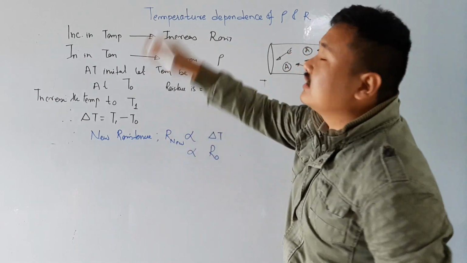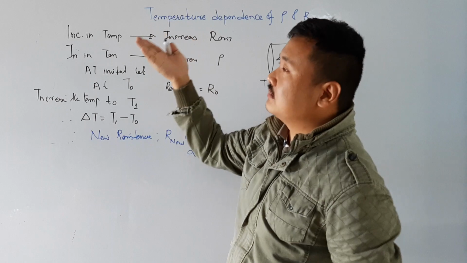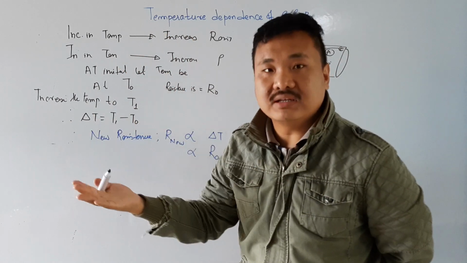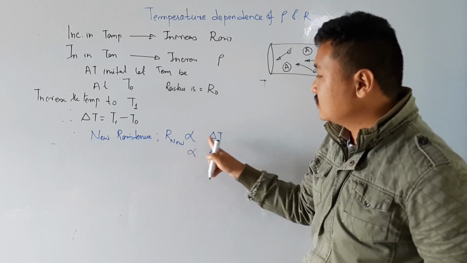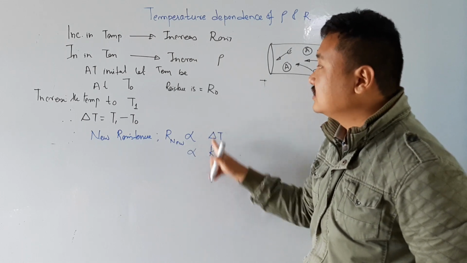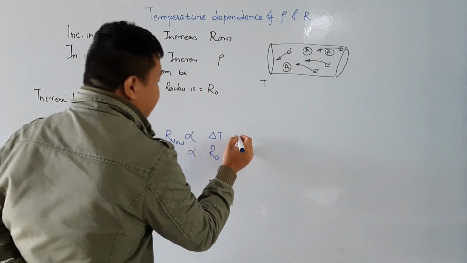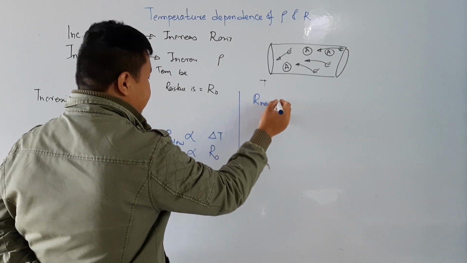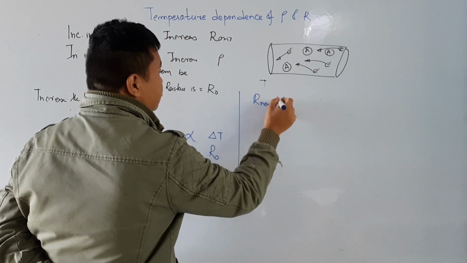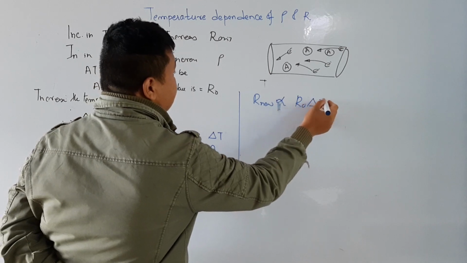If there was nothing like that, if there was no resistance, then if you increase the temperature, what will happen? Nothing will happen. It means that the new resistance is proportional to the temperature as well as the initial resistance. So then what can I write? Then I can write R new is proportional to R0 and delta T.